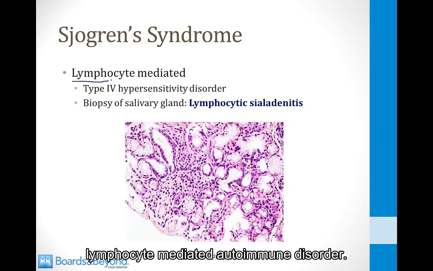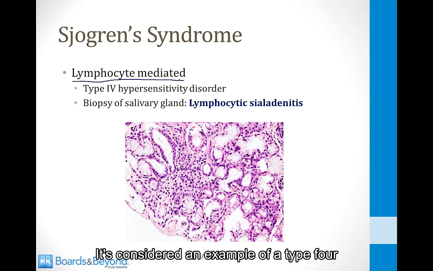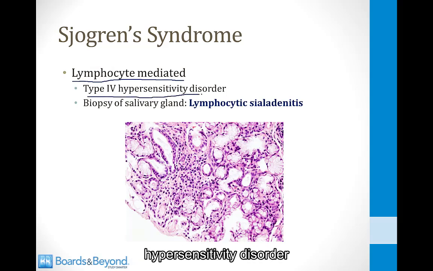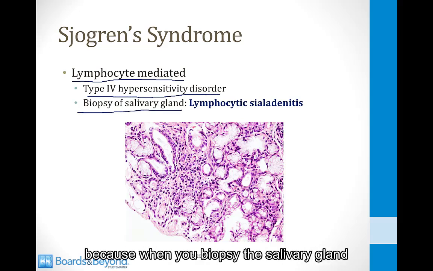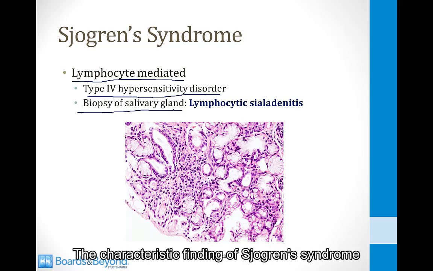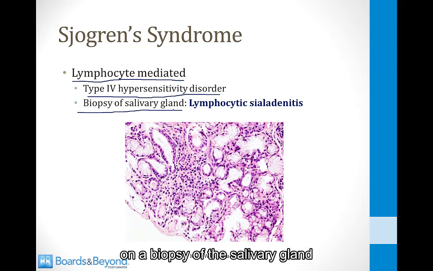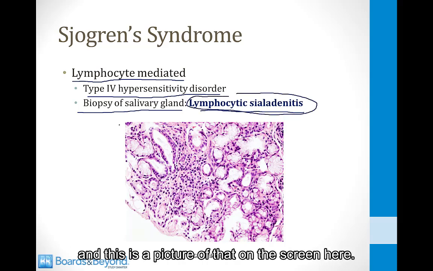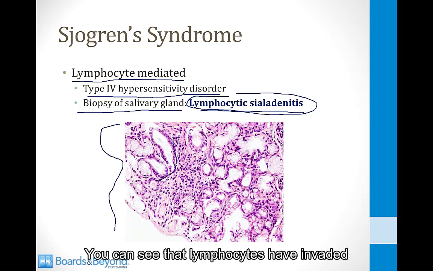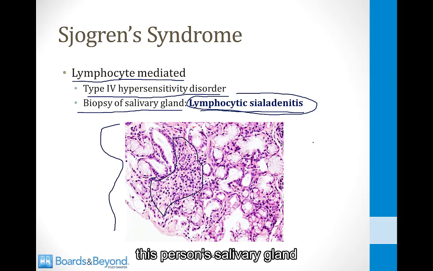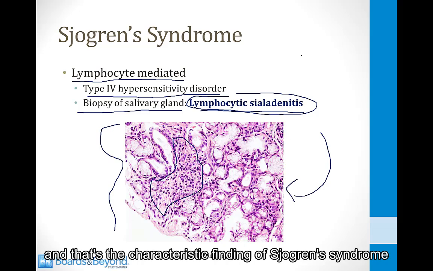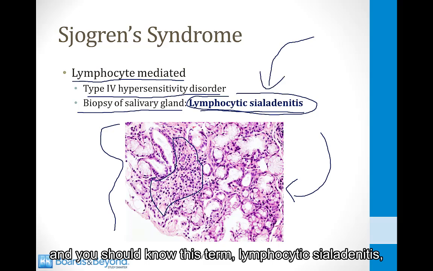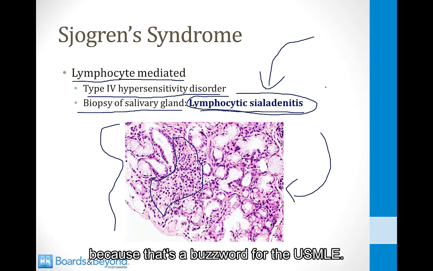Sjogren syndrome is a lymphocyte-mediated autoimmune disorder. It's considered an example of a type 4 hypersensitivity disorder. And this is actually important clinically because when you biopsy the salivary gland, what you will see are lymphocytes. The characteristic finding of Sjogren syndrome on a biopsy of the salivary gland is called lymphocytic sialadenitis, which means lymphocytic infiltration of the salivary glands. And this is a picture of that on the screen here. You can see that lymphocytes have invaded this person's salivary gland, and that's the characteristic finding of Sjogren syndrome. And you should know this term, lymphocytic sialadenitis, because that's a buzzword for the USMLE.